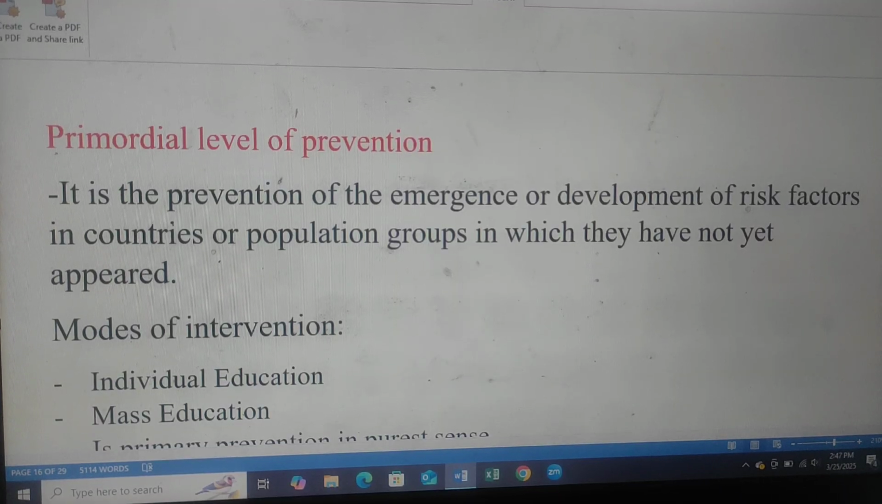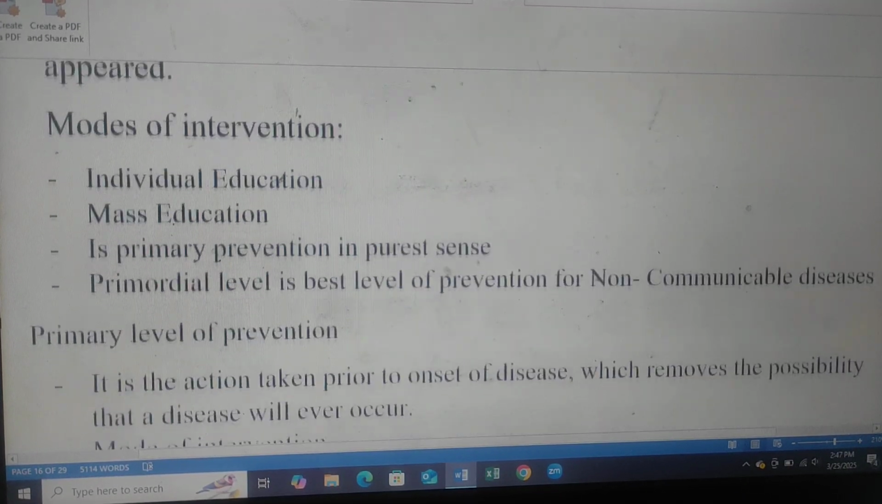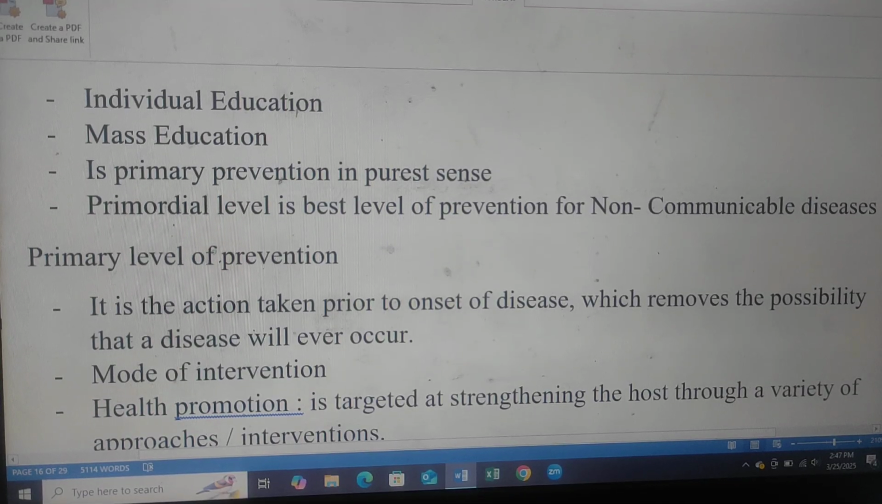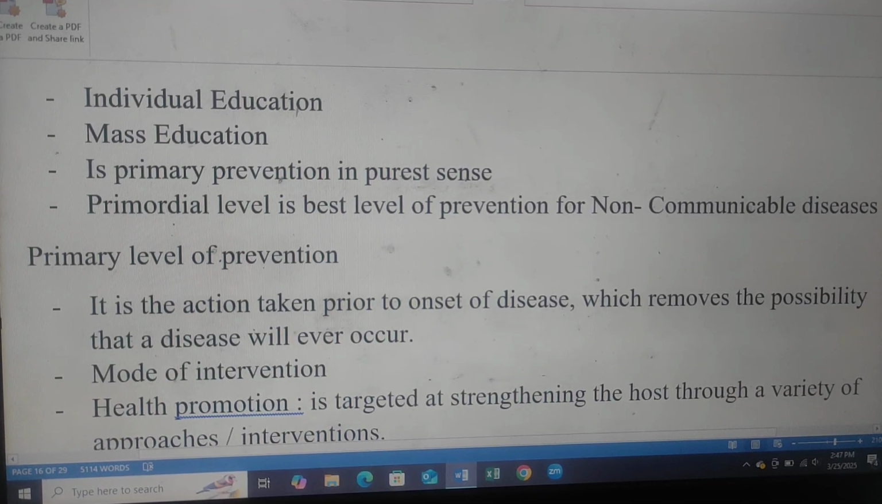or population group in which they have not yet appeared. Mode of intervention: individual education, mass education is primary prevention in the purest sense. Primordial level is the best level of prevention for non-communicable diseases.